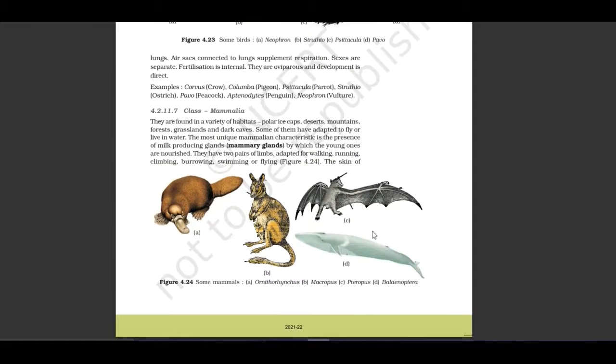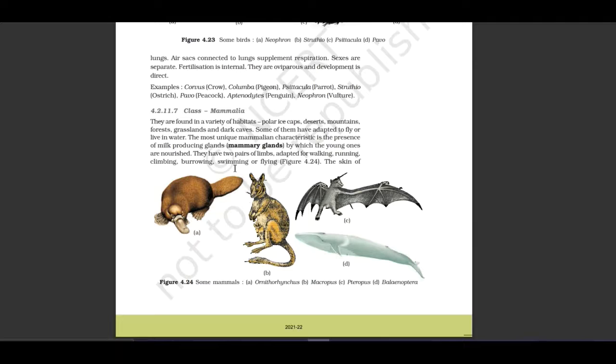Let us see the last class, Mammalia. They are found in a variety of habitats: polar ice caps, deserts, mountains, forests, grasslands, dark caves. Some of them have adapted to fly and live in water. The most unique mammalian character is the presence of milk-producing glands, mammary glands, by which the young ones are nourished.